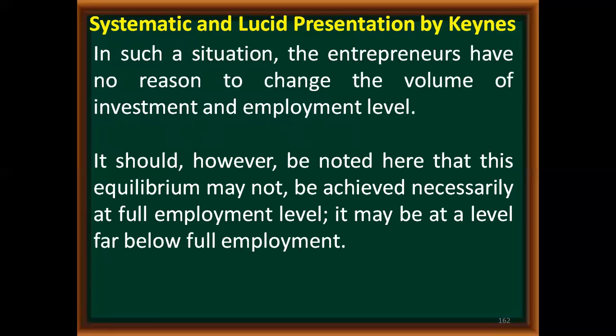So classical economists said that full employment is a normal situation, whereas Keynes said that full employment is not a normal situation, it is a rare situation which hardly occurs in any economy. So generally any economy operates at a below full employment level.